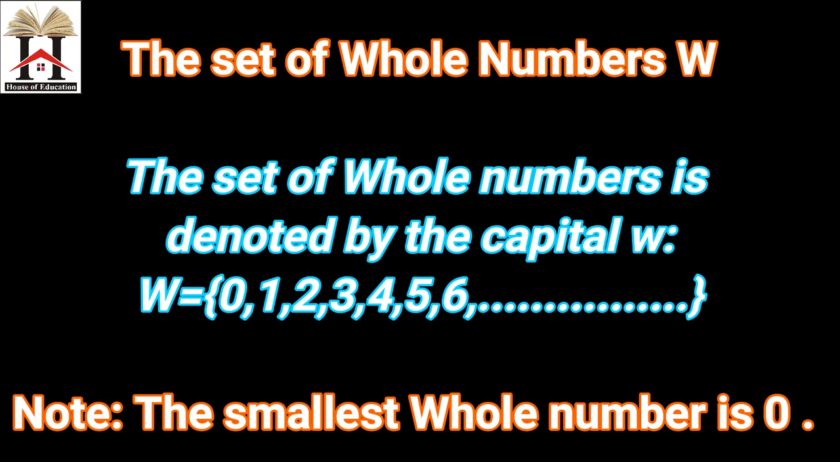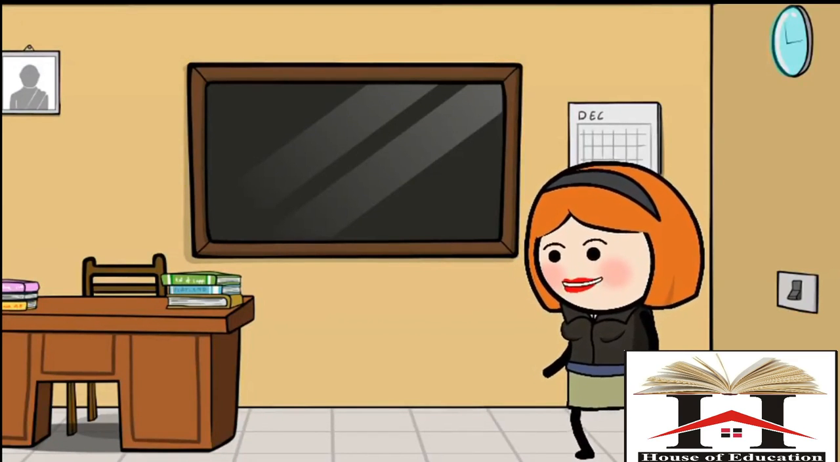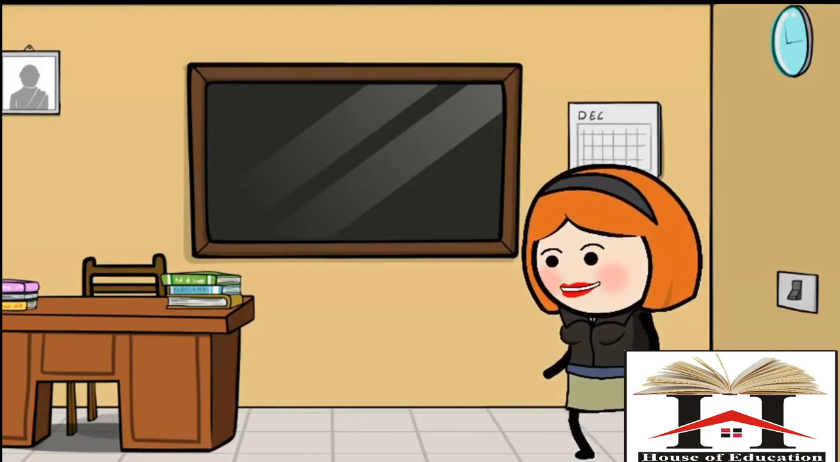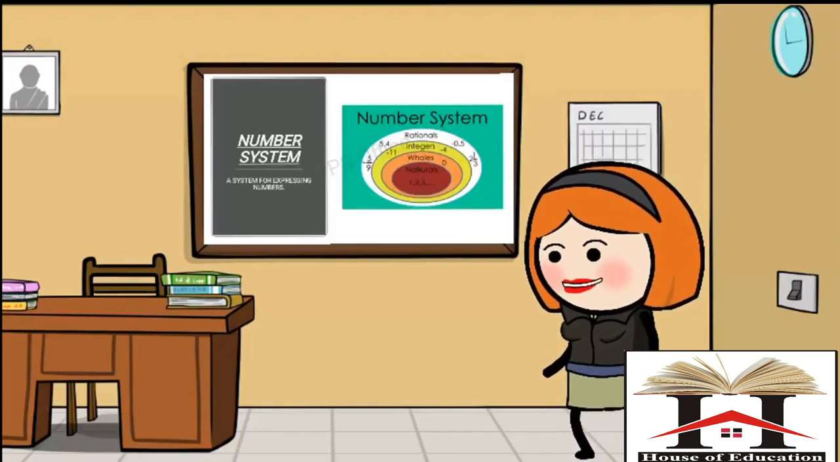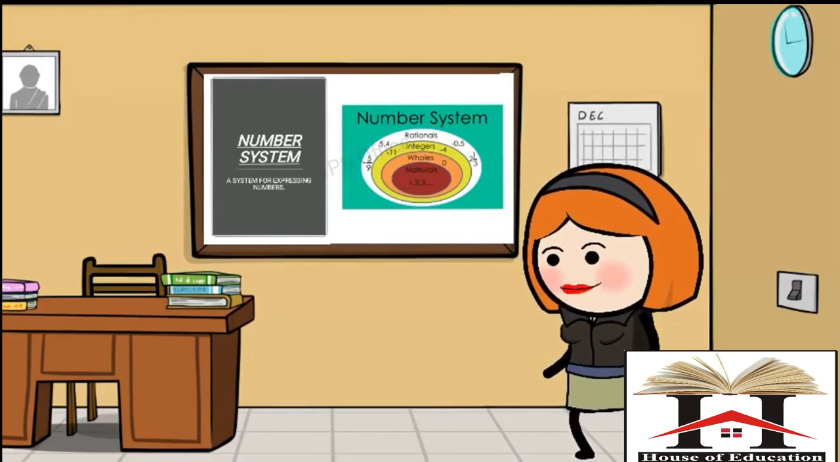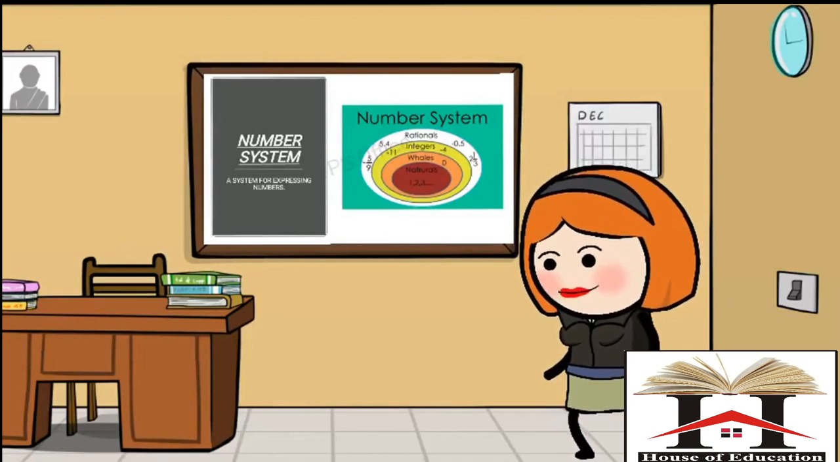So, start. Students, are you noticing that we are using numbers to express days, date, time, etc.? We make use of numbers in our day-to-day activities. We use numbers to express weight, height, distance, capacity, quantity, and many more things. So, we can say that a system for expressing numbers is known as number system. And today we are going to study about natural numbers and whole numbers.